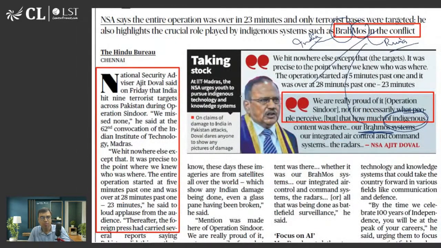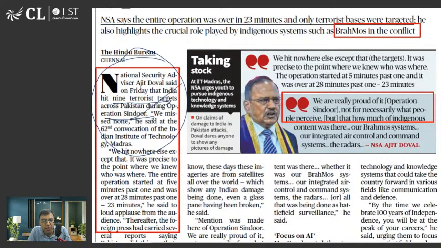National Security Advisor Mr. Ajit Doval said on Friday that India targeted 9 terrorist targets across Pakistan during Operation Sindoor. We missed none. We missed none. मतलब एकदम perfect गया सारा. He spoke at IIT Madras, in a convocation ceremony. We hit nowhere else, it was precise to the point that we even knew. मतलब वही बता रहे कि exactly जहाँ पे जरूरत थी वहाँ पे मारा गया, है ना?